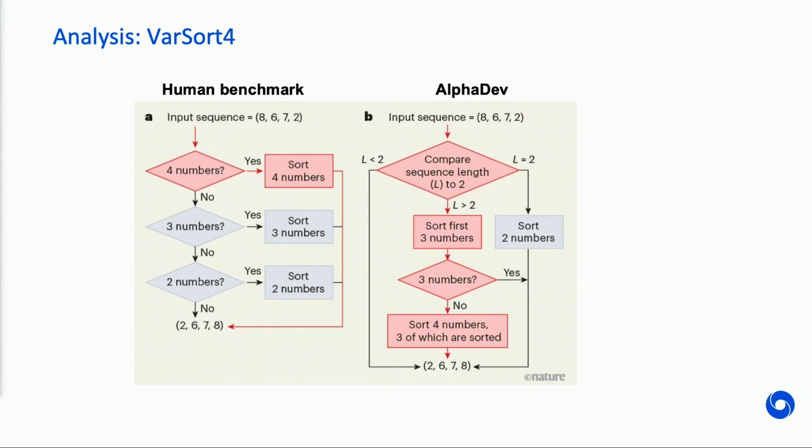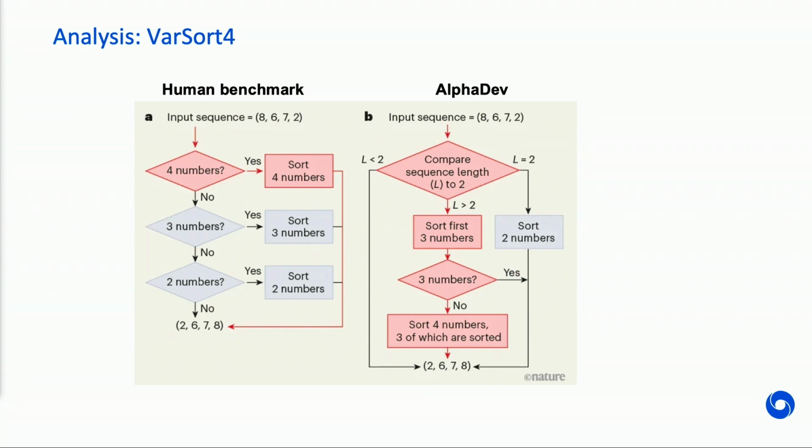If you send in, for example, 4 elements, so here the numbers are 8, 6, 7, and 2, the way the algorithm currently works is if it sees that the vector has 4 elements, it calls sort 4 to sort 4 elements. If you send in a vector of 3 elements, it calls sort 3, and similarly for a vector of 2 elements.